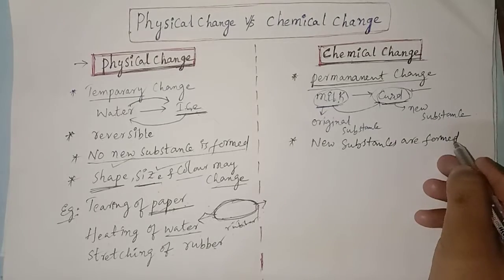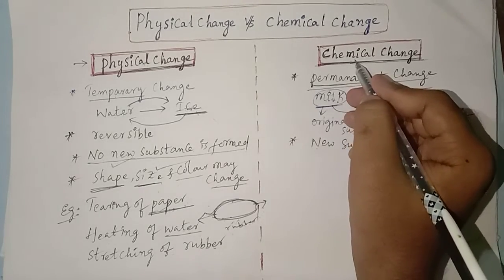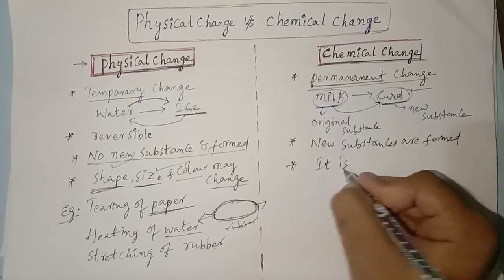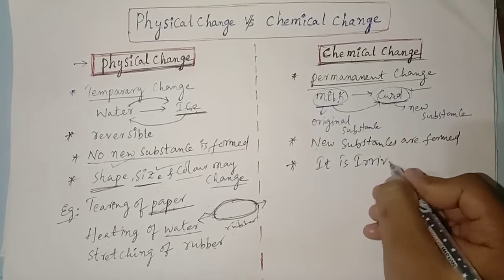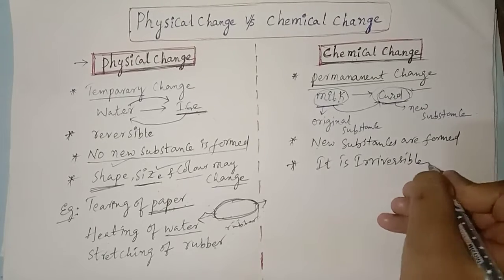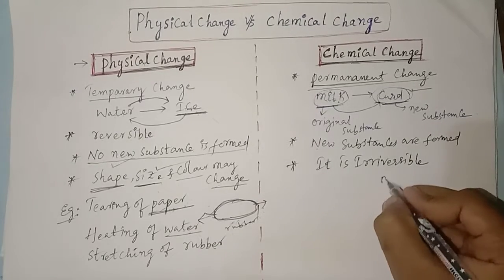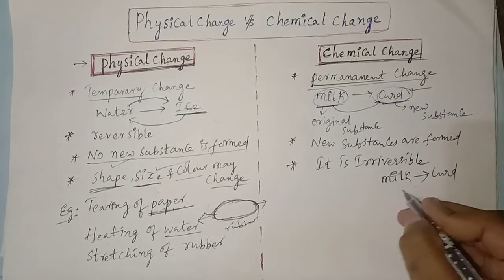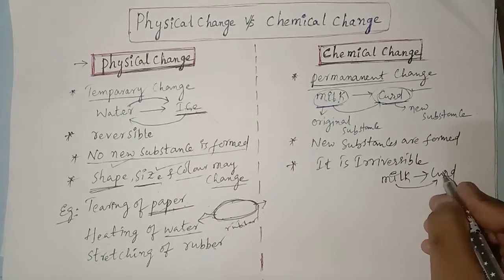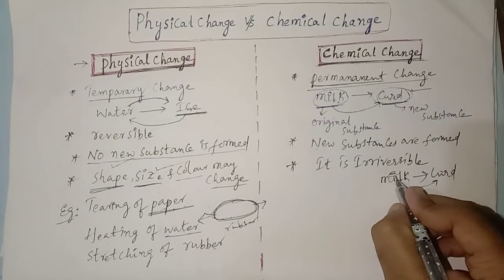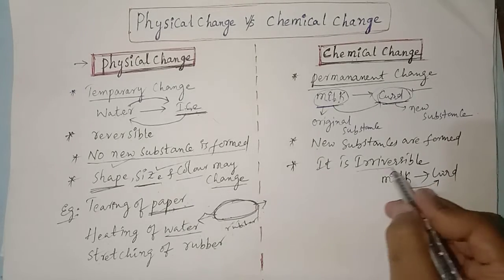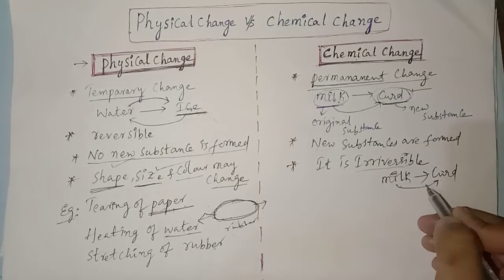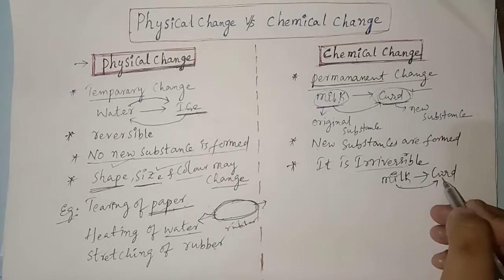New substances are formed in chemical change, and remember, it is irreversible in nature. For example, milk converts into curd, but curd may not convert into milk. So it is irreversible, not reversible. A reversible process is not possible.